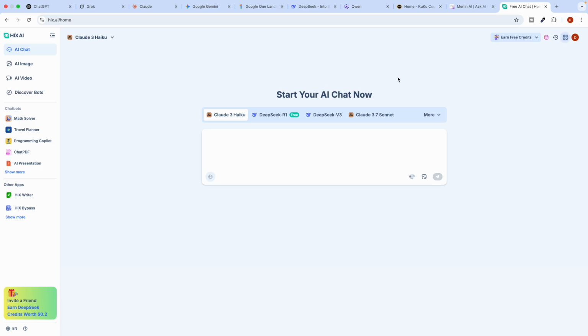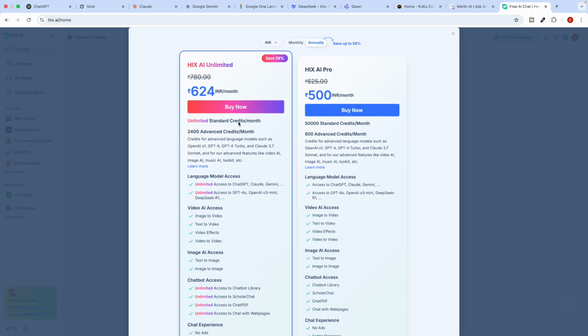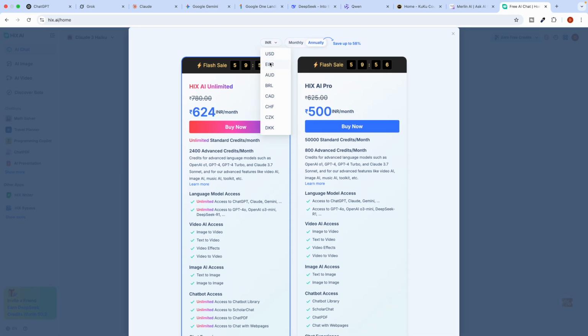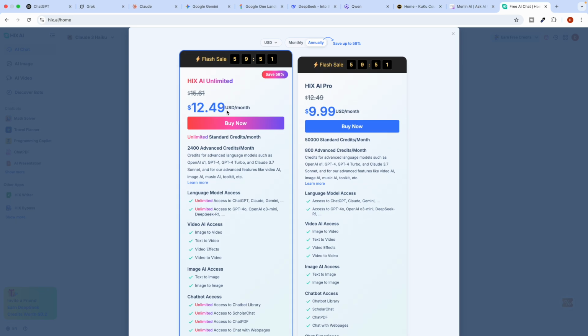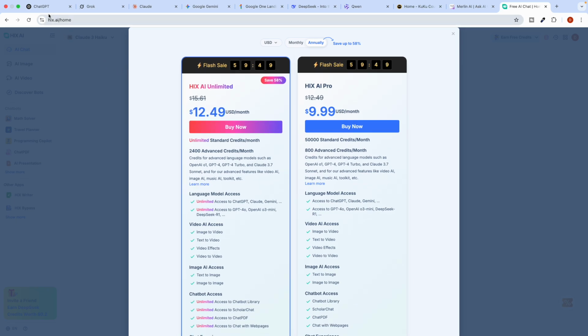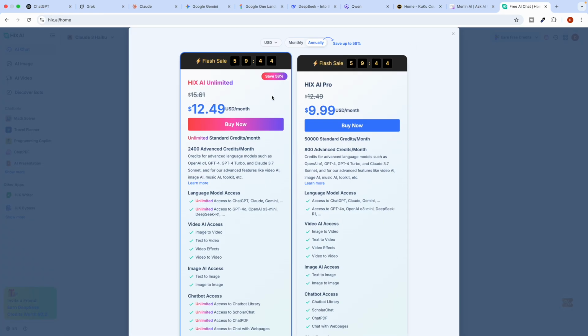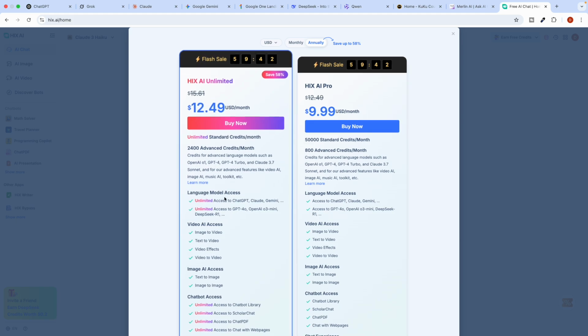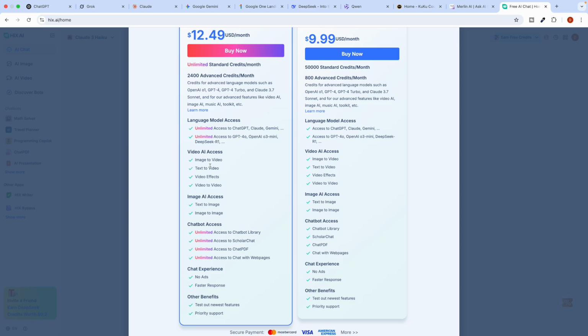This is also a tool you can use, and you can subscribe to their premium plan, which is also very affordable. You can see in terms of dollars, it will only cost you $12 per month, which I believe is still less compared to ChatGPT. ChatGPT costs $20, but Higgs is very affordable. You can see unlimited access to all the premium AI models, and much more, like image to video generation and text to video.